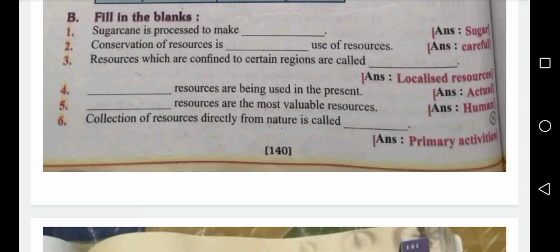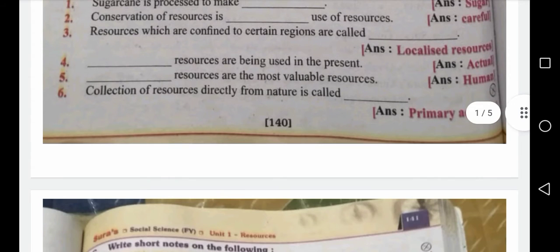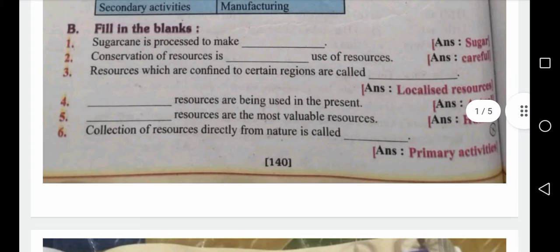Among all the resources, human is the best resource. A valuable resource. Next, sixth one, collection of resources directly from nature is called dash. Primary activities. Okay.